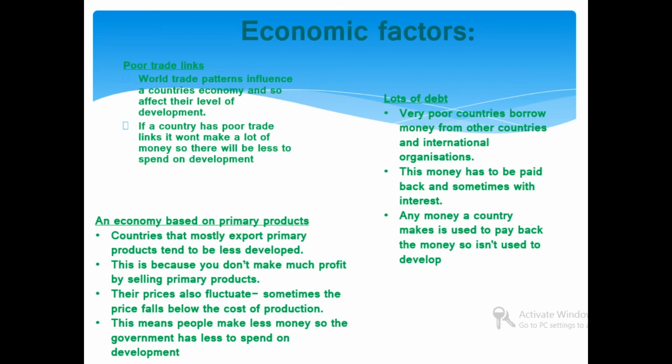An economy based on primary produce. Countries that mostly export primary produce tend to be less developed. This is because you don't make much profit by selling primary products. Their prices also fluctuate. Sometimes the price falls below the cost of production. This means people make less money, so the government has less money to spend on development work.